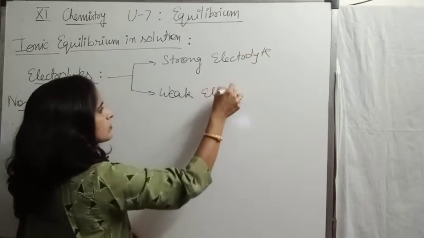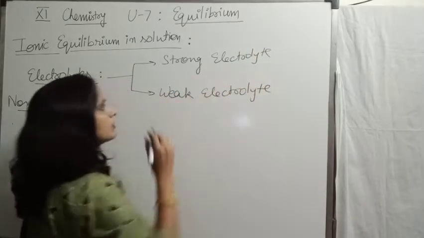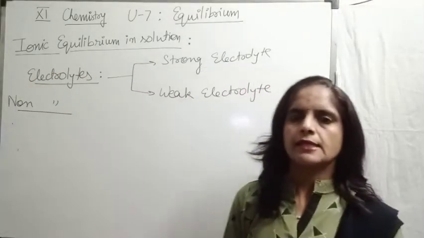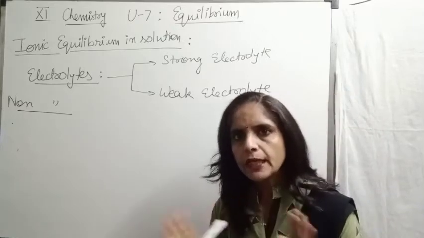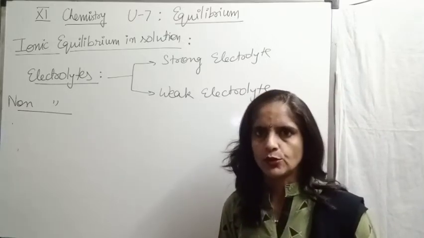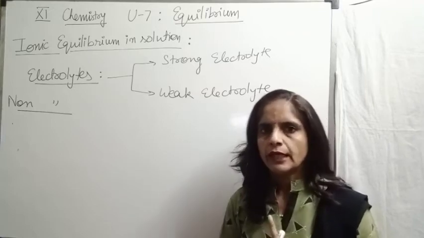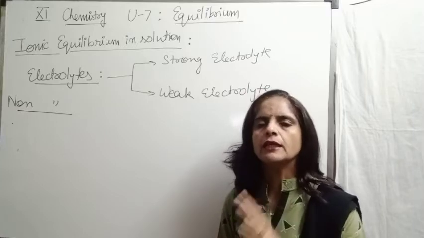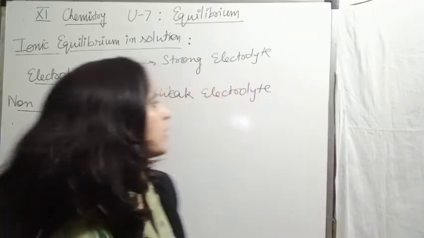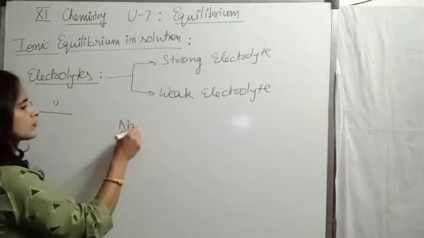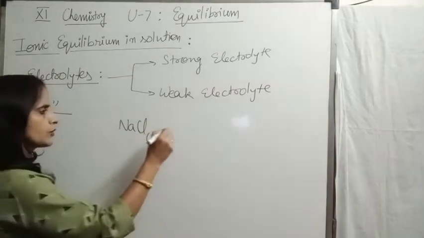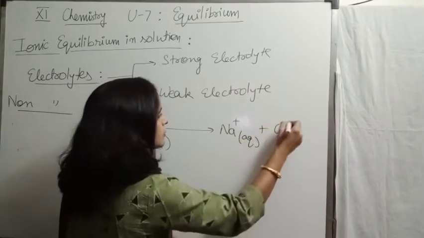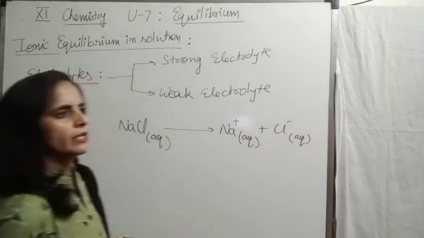Strong electrolyte and weak electrolyte. Strong electrolytes are those substances which almost completely ionized in their aqueous solution. Electrolytes which almost completely ionized or dissociated into their aqueous solution. Like if we take aqueous solution of sodium chloride. Aqueous solution of sodium chloride almost completely ionized into its ions. So comes under the category of strong electrolyte.